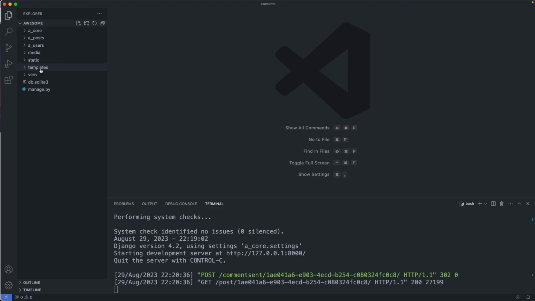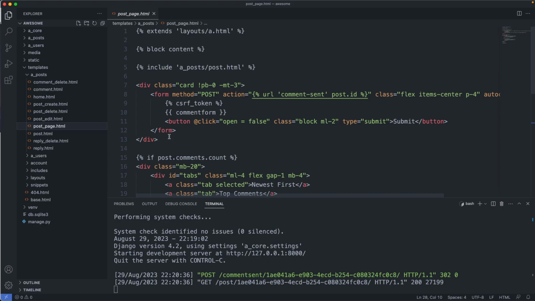So we go here to templates, posts, and here postpage.html. Here we have the form which sends the comments off, and let's change this now to our Htmx call. Make sure you have watched part 13 in this series where we install Htmx and go over the basics. So first we can get rid of the method post here. Then we modify this action attribute here. So it's not action anymore, but Hx-post. This basically says it is an Htmx call and it's the post method.